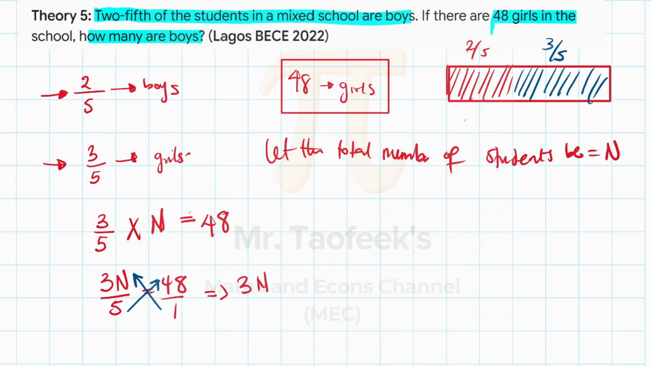3n equals 48 times 5. We're finding n, which is the total number of students in that school. Divide both sides by 3. 3 cancels out 3. So what is n? N is equal to...